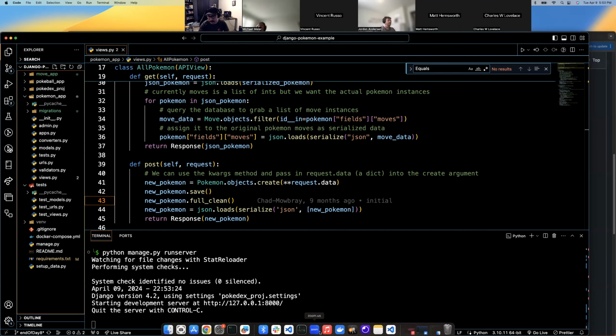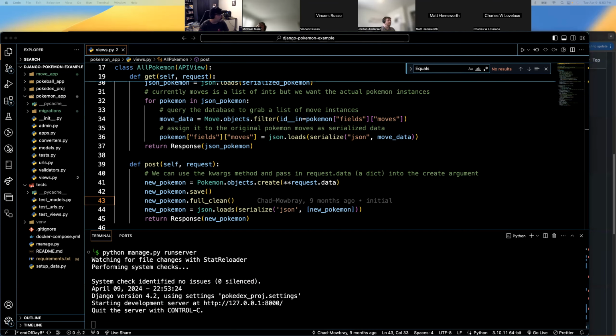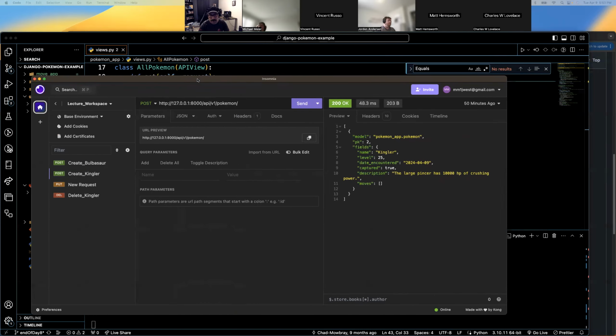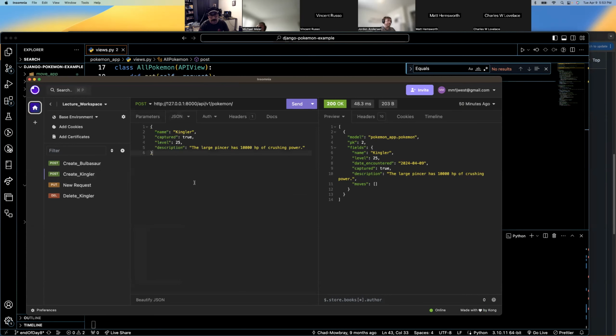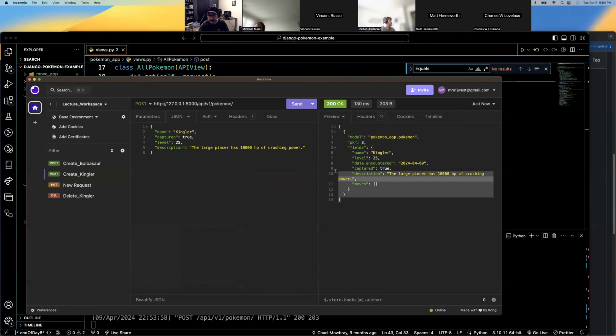So that's running. Let's open up Insomnia here. I'm going to create a Pokemon. I don't want to create a Geodude though. I want to create my favorite Pokemon. It's Kingler. I think he's sick. It's a 135-pound crab. That's terrifying. So send name, captured level, description. I had to go look this up. I didn't know anything about Kingler other than he's a big crab. And send. Look at that.